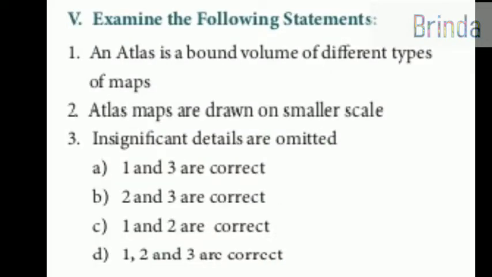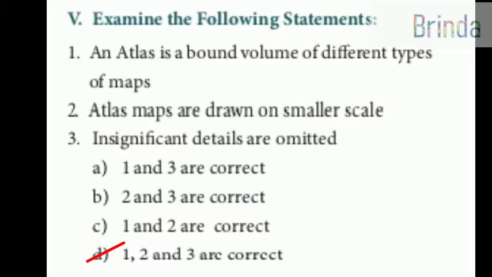Moving on to fifth Roman number. Examine the following statements. An atlas is a bound volume of different types of maps. Second one, atlas maps are drawn on smaller scale. Third one, insignificant details are omitted. So here options are 1 and 3 are correct, 2 and 3 are correct, 1 and 2 are correct, 1, 2, 3 are correct. And the answer is the fourth option, 1, 2, 3 are correct. An atlas is a bound volume of different types of maps.